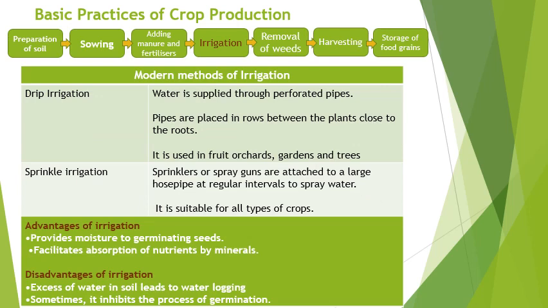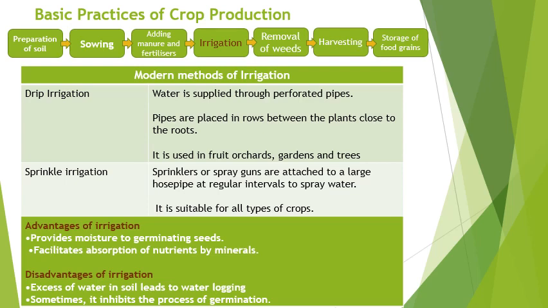Now let us see modern methods of irrigation, that is drip irrigation and sprinkler irrigation. In drip irrigation, water is supplied through perforated pipes. Pipes are placed in rows between the plants close to the roots. It is used in fruit orchards, gardens and trees.